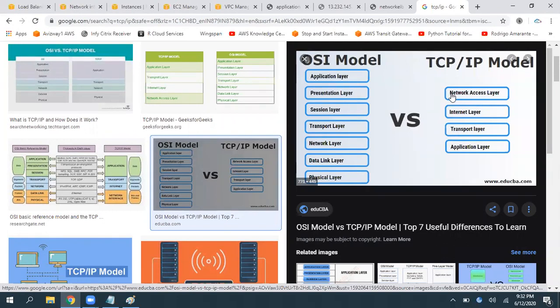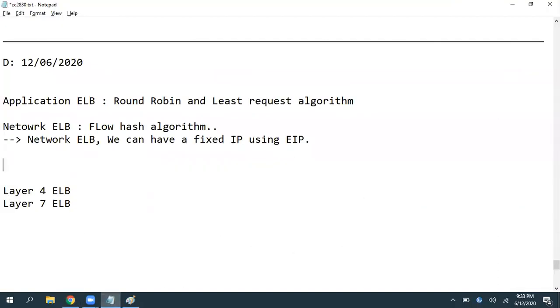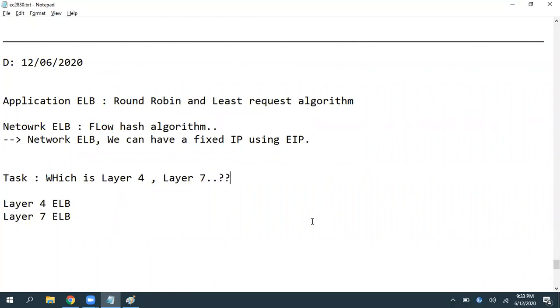Including the question paper. See, basically in TCP/IP, we have layer 7 load balancers and layer 4 load balancers. So the first question: is the application load balancer a layer 4 or layer 7 load balancer? Which is layer 4 and which is layer 7 among these? That is the first task.